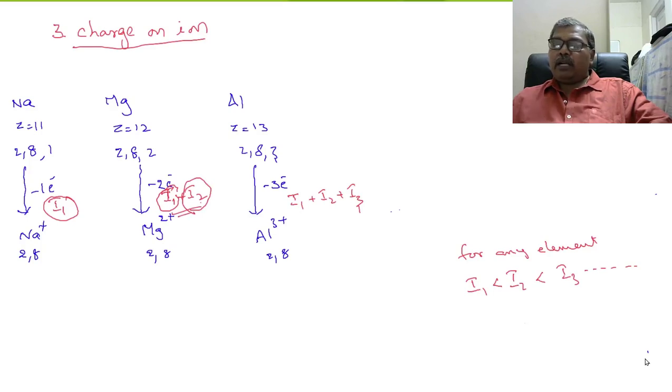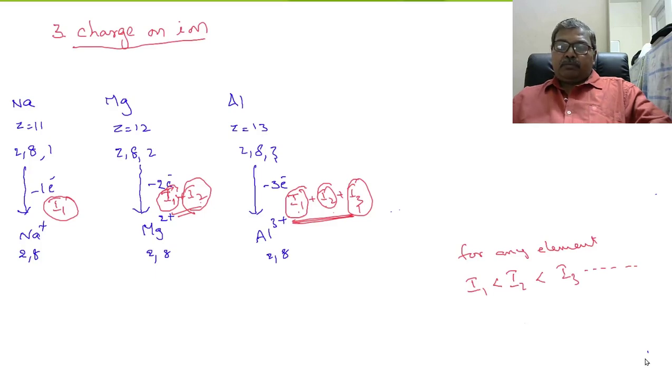In case of aluminum, a large amount of heat energy is required because I2 is more than I1 and I3 is higher than I2. So if we supply I1, I2 and I3, then only aluminum forms the cation.